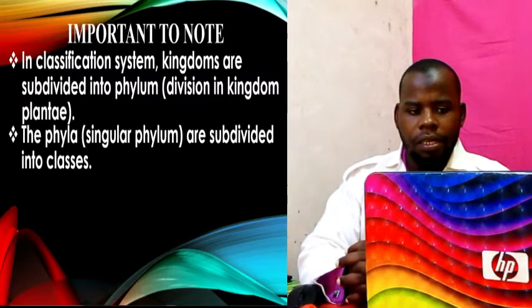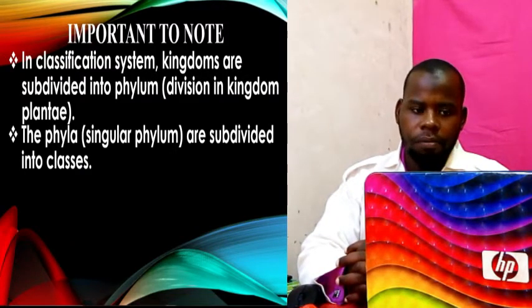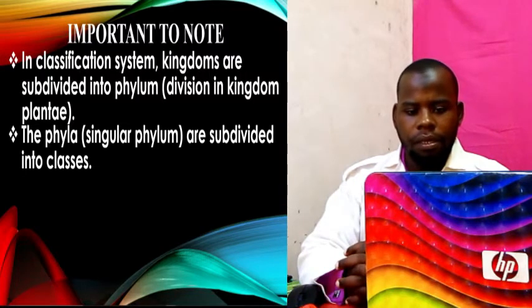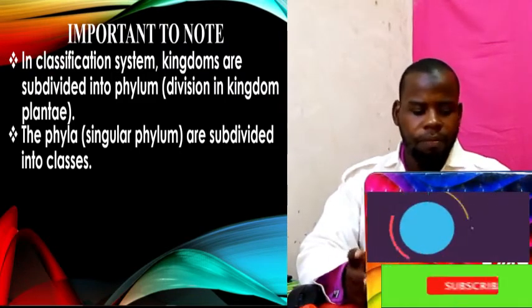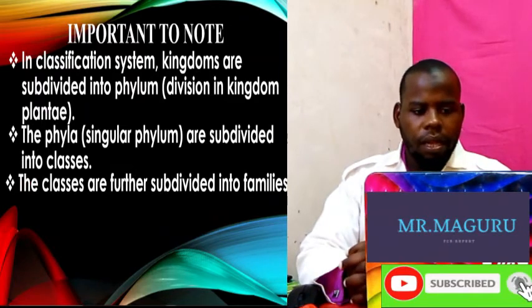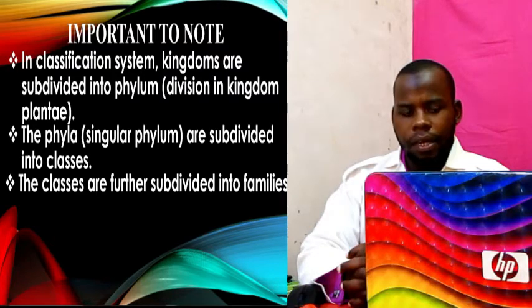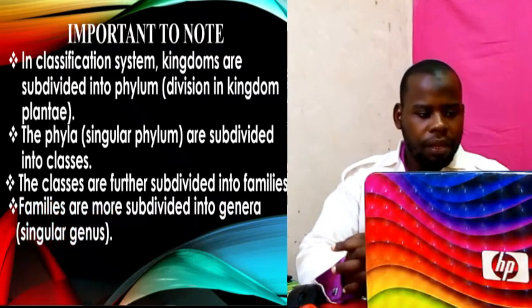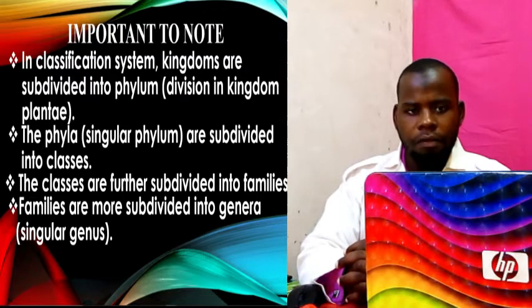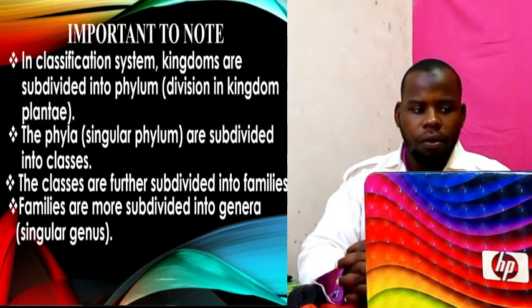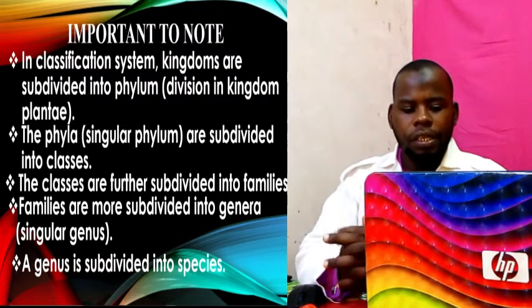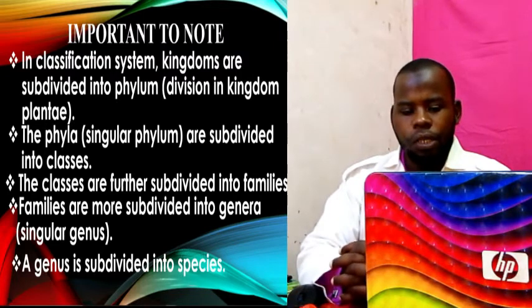The phyla is plural, a singular is called phylum. The phylum is subdivided into classes, and the classes are further subdivided into families. Families are more subdivided into genera, singular genus, and the genus is subdivided into species.